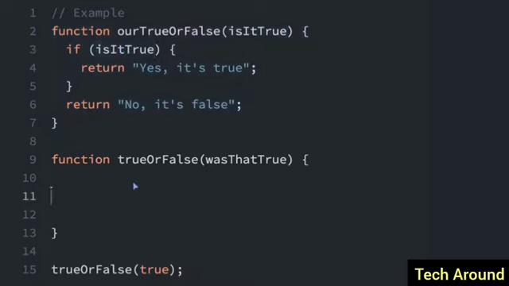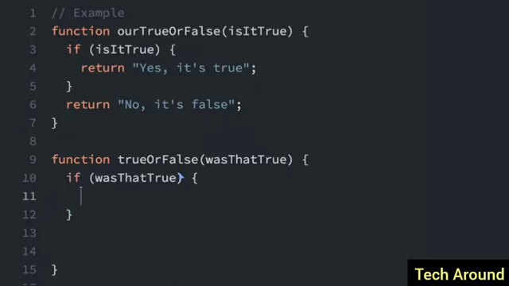So I'm going to make another example just like this. We have another function that hasn't been filled out yet, trueOrFalse, and there's a variable that's passed in, wasThatTrue. So we'll say if, and then the parentheses, wasThatTrue. If that's true, we're going to return something. It will be a string just like before, and the string is, "Yes, that was true."